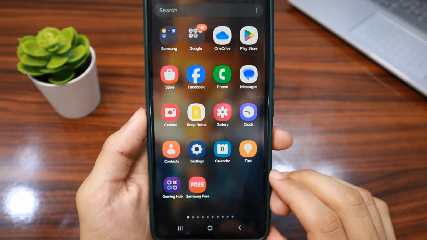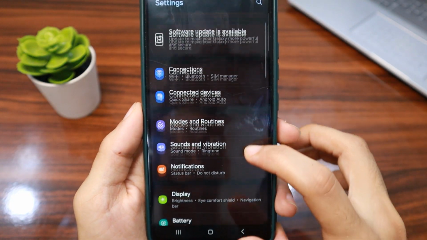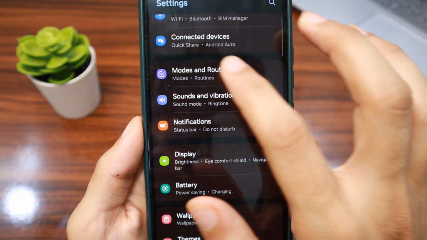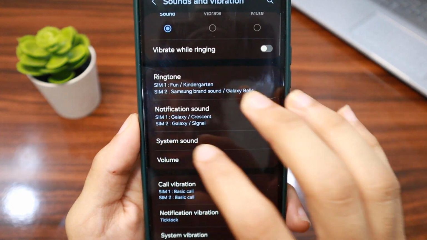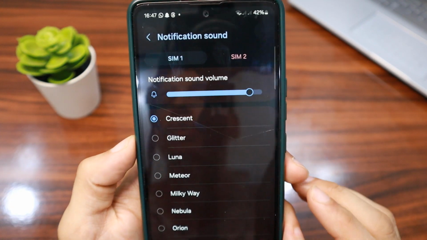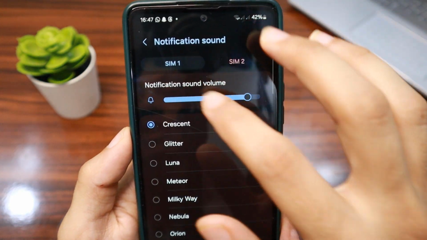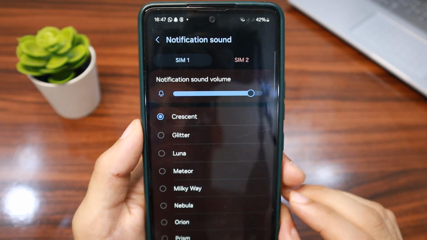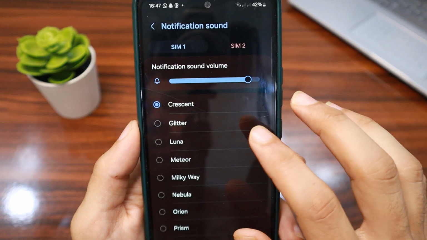So first, tap on settings, then scroll down and tap sounds and vibration, then tap notification sounds. And here we have two types of notification. We have notification for SIM 1 and we have for SIM 2 if you have two SIM cards. So the first SIM, so this is the notification.